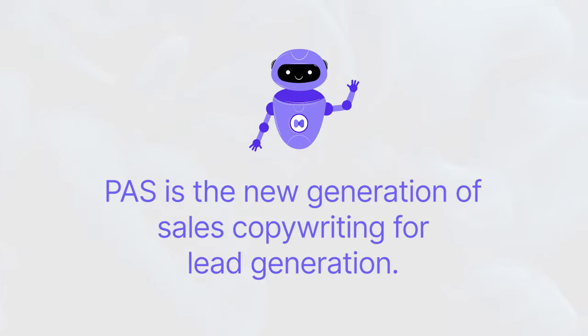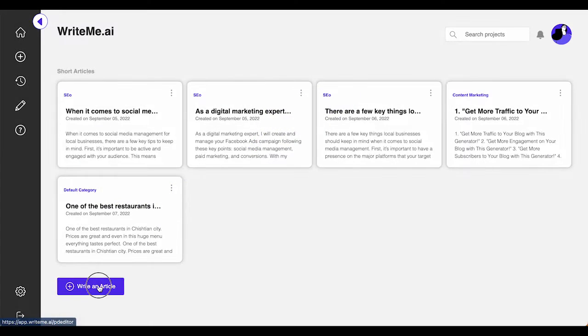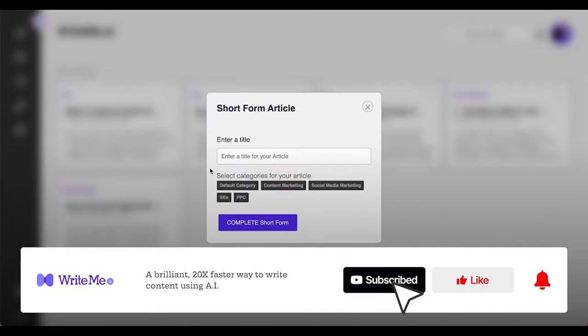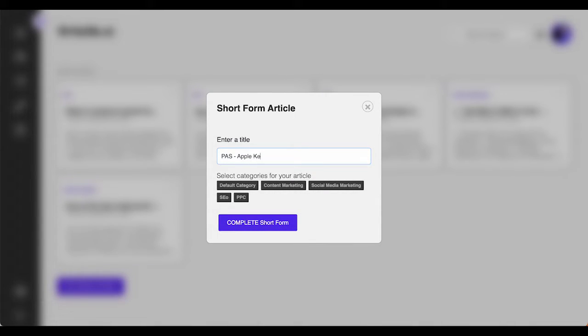PAS generation is the new era of sales copywriting that emphasizes lead generation. With our PAS Copywriting Framework, you can incorporate science-backed copywriting strategies in your PAS marketing efforts to bring more conversions. I am here to assist you in using WriteMe.ai.